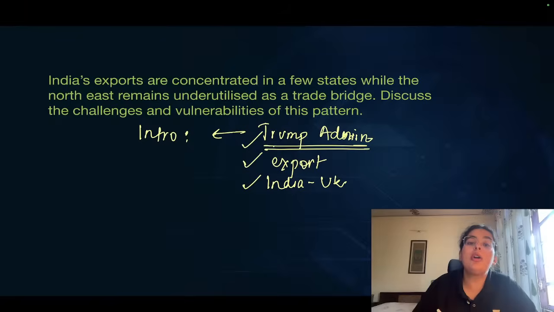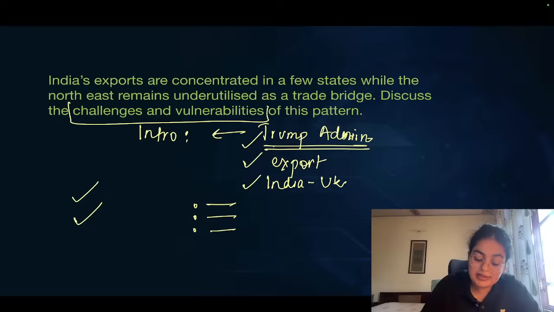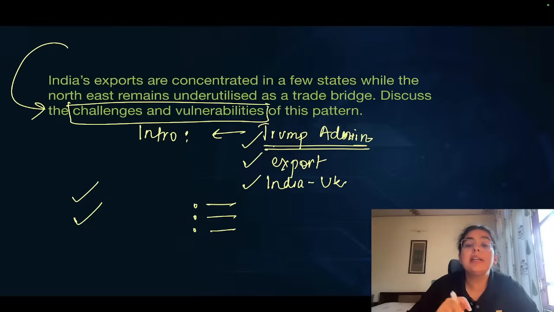Then you can come on to the major aspects of it, and you can say that exports from India are concentrated in few states. Give examples, the 70% data, etc. You can say the exports are neglected from certain regions. You can also talk about briefly the reasons of the place being neglected. Please also note, the question is not about just providing data. The question is about understanding and answering why does this kind of a pattern create a challenge and vulnerability. So please note, just writing data or just writing Northeast is neglected will not answer the question.